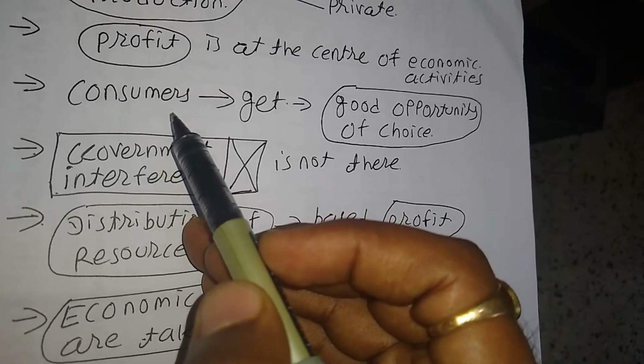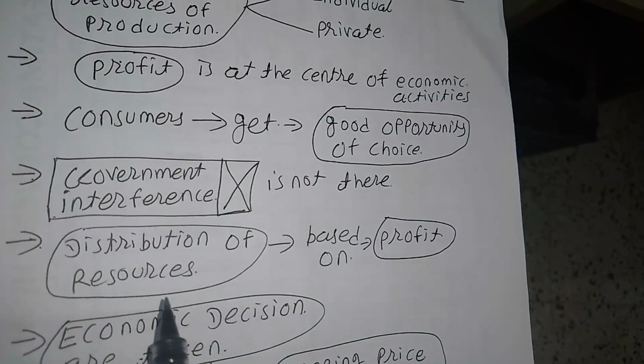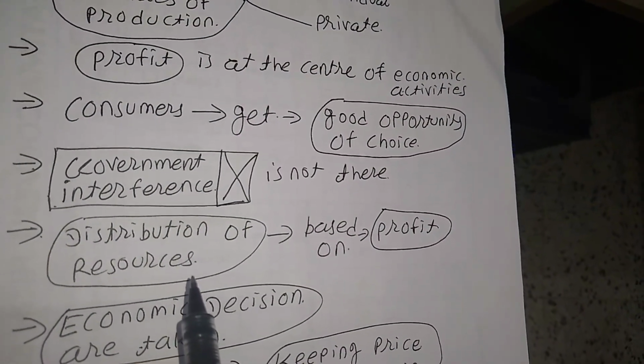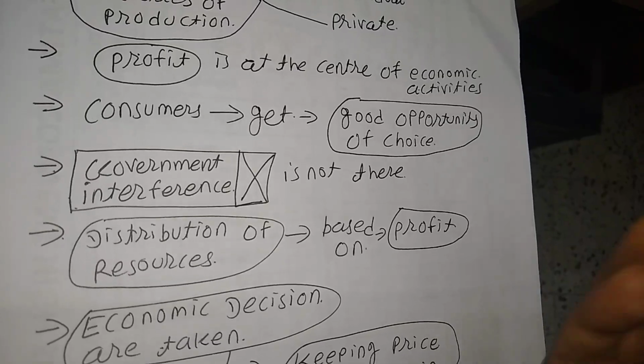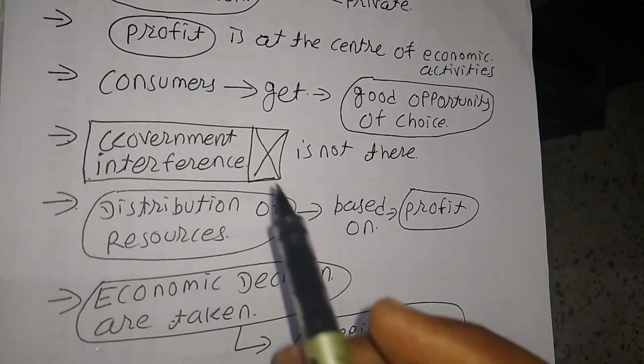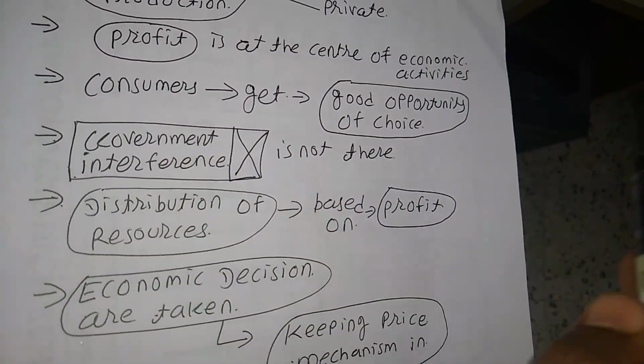Third, consumer gets a good opportunity of choice because there are so many people available in the market to sell the products. So the consumer gets a wide variety of choices of which product to purchase. Government interference is not there. Government will not say anything.